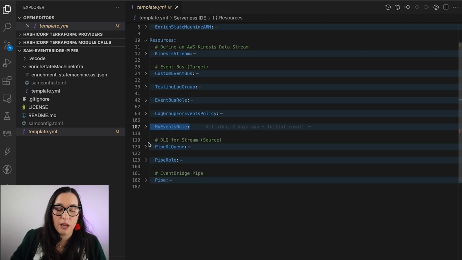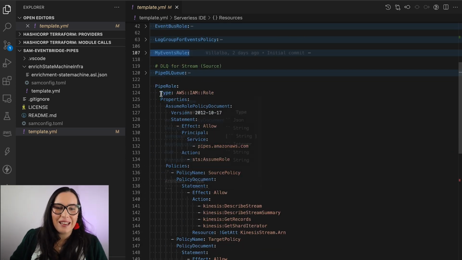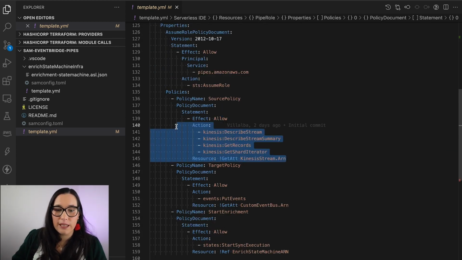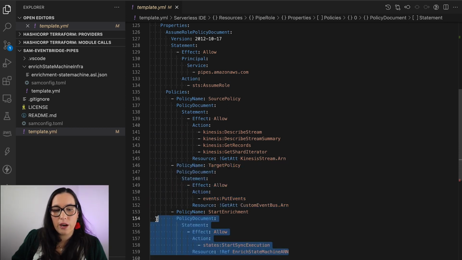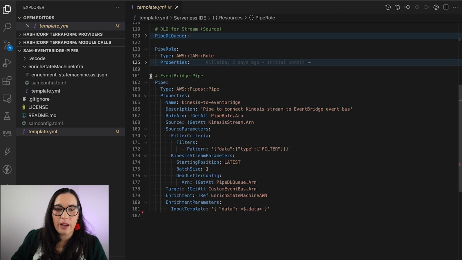That's what it's doing. Then I have the pipe, and I have a dead letter queue there, in case the source has any problem, then it will put the records there, but let's hope there is no problem. Then I have the role, and this needs to be able to get records from Kinesis and to put events into the custom bus. And because we are going to do enrichment, we will have a state machine. So this is the role, and then here I have the pipe.